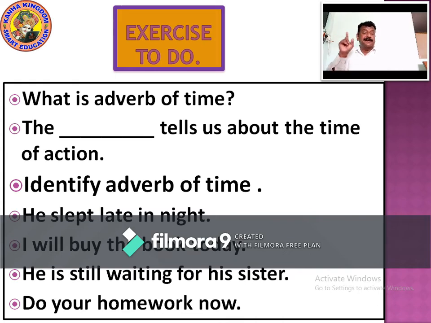So he slept late in the night. Late in the night is the adverb of time. I will buy the book today. Today is the adverb of time. He is still waiting. Still is the adverb of time. Do your homework now. Now is again the adverb of time. Please write it down.